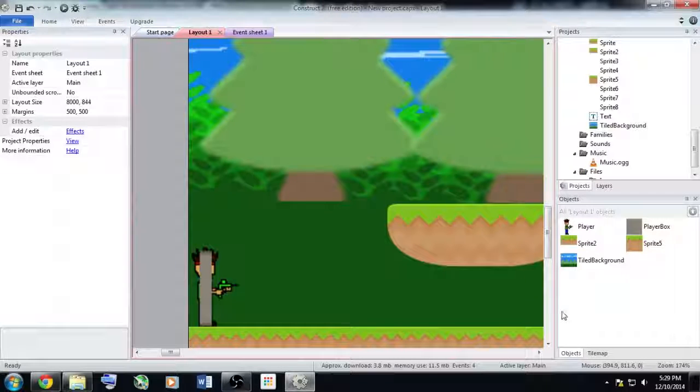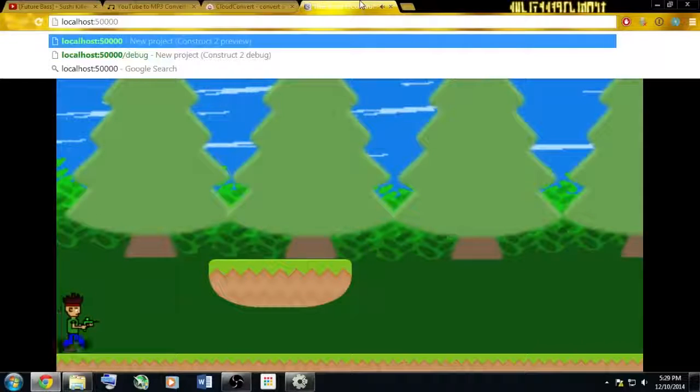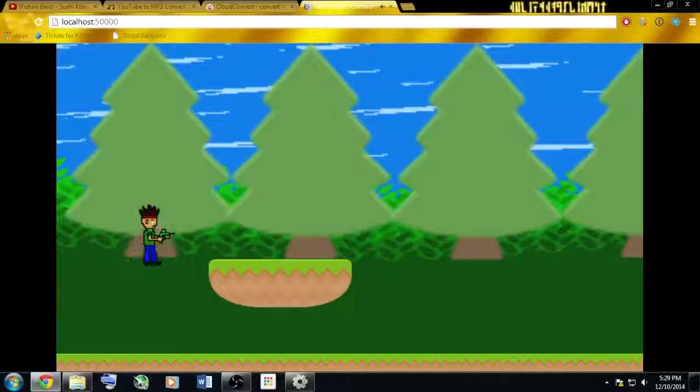Hello, and this is a tutorial on how to get music into your Construct 2 layout. As you can see here, when I run the layout, you can hear music playing.